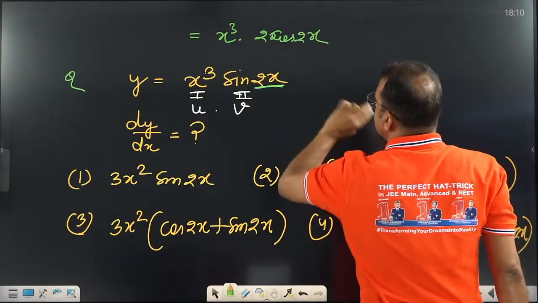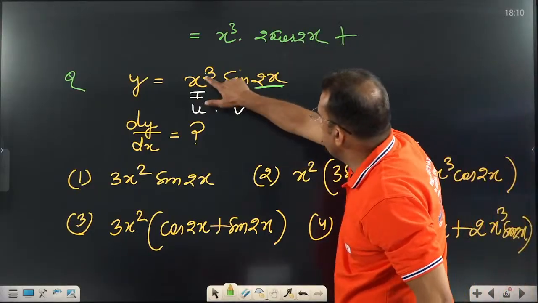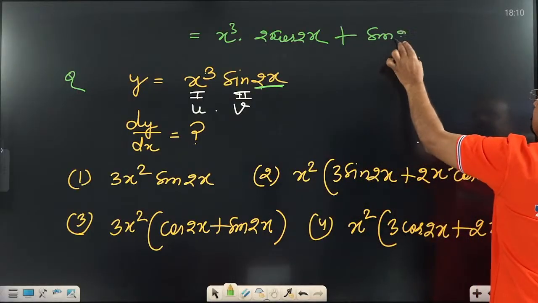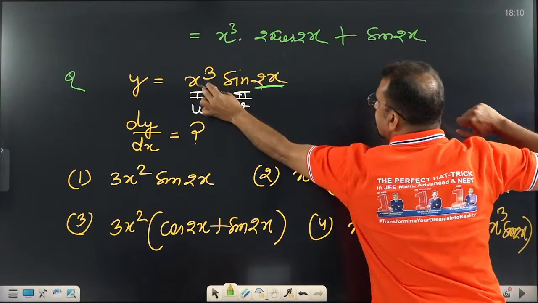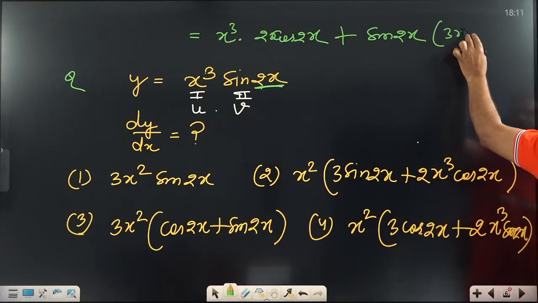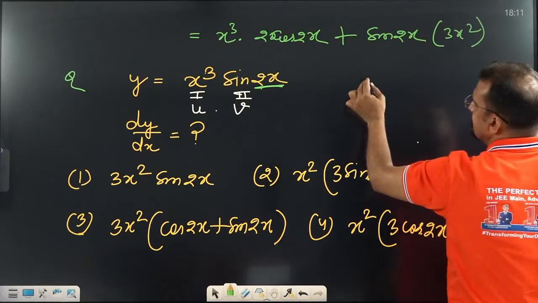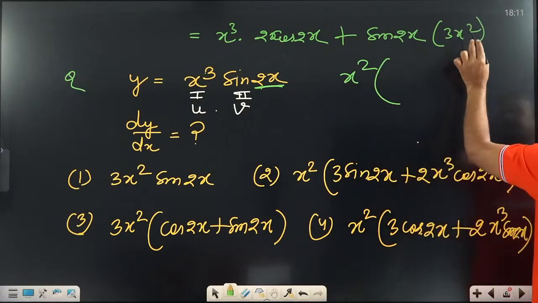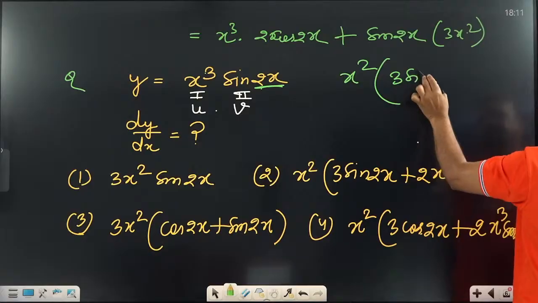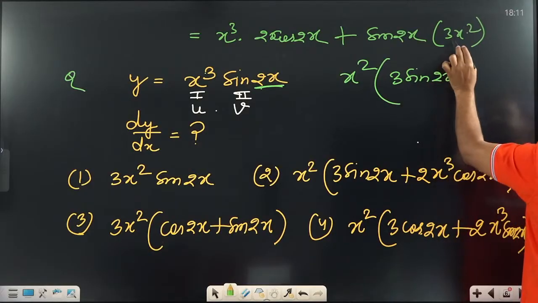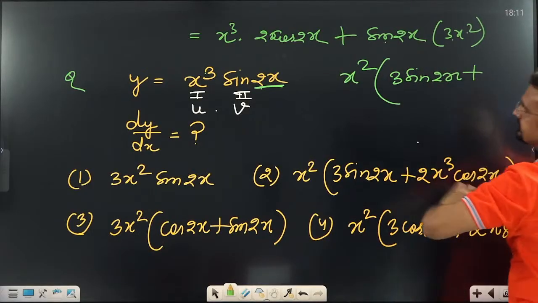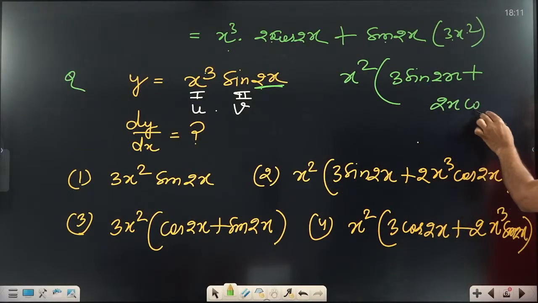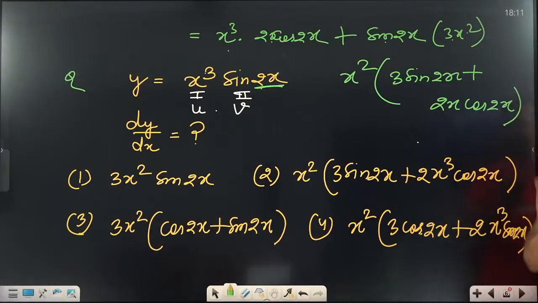Then for the second process, take sine 2x in multiply and differentiate x cube, which is going to be 3x square. Then x square is to be common. Taking x square out, this is 3 sine 2x plus 2x cos 2x. This is the differentiation.